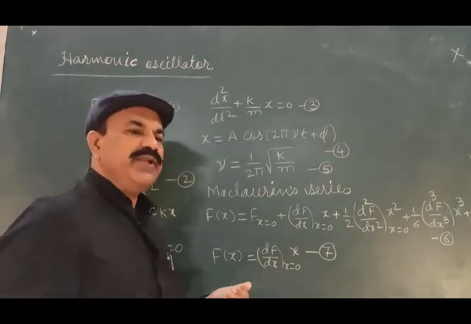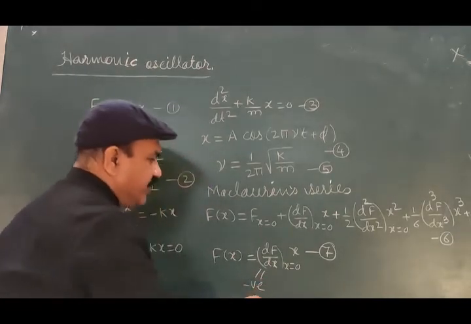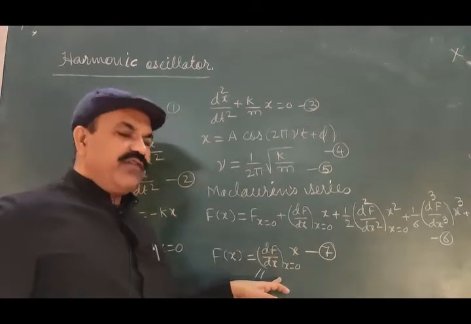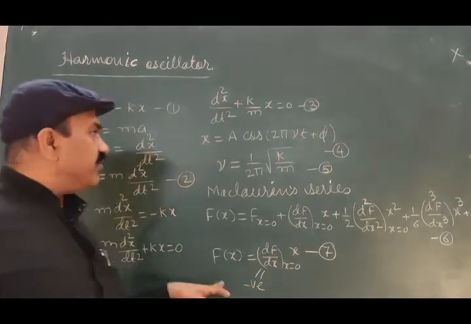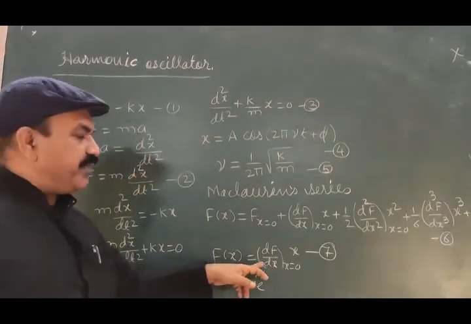Equation 7 will be true if this differential is negative, and it can be seen here. Why should it be negative?